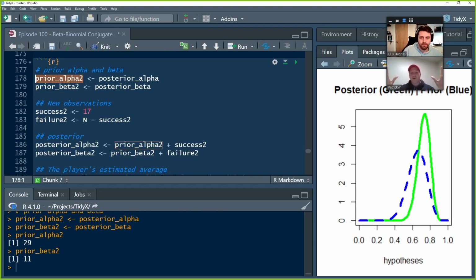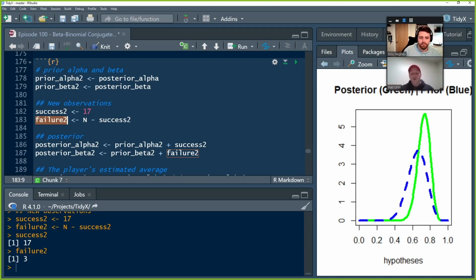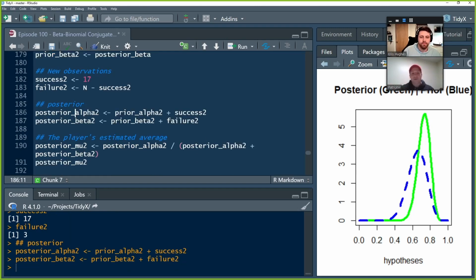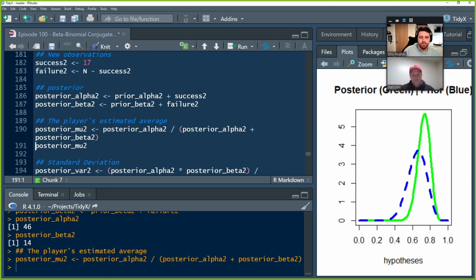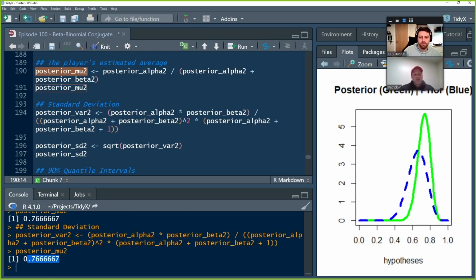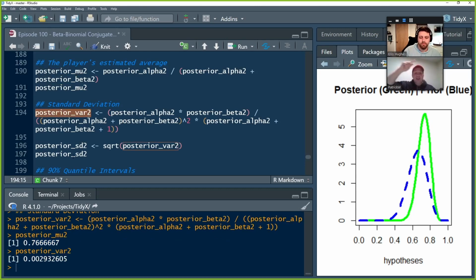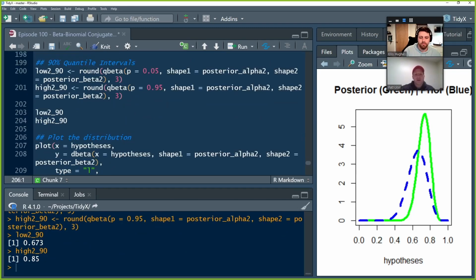And we're saying this is what we think about the player now, 72.5%. Go ahead and update that with the new observations of 17 and 20. It's all the same steps. We calculate the estimated average first, which is about 77%. Then we calculate our variance, and then take the square root, and we calculate our standard deviation. We calculate our quantile intervals for 90% using the Q beta function.